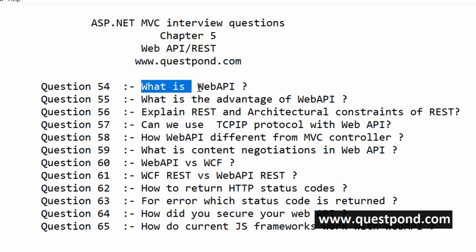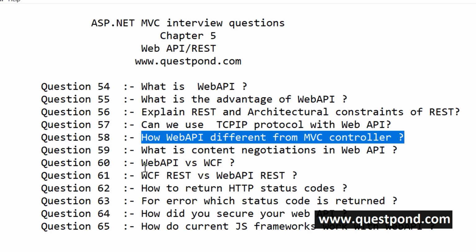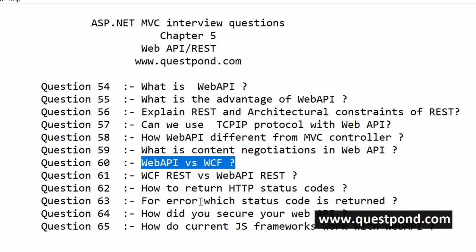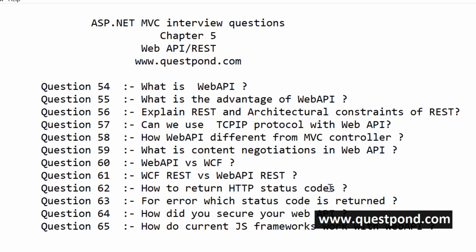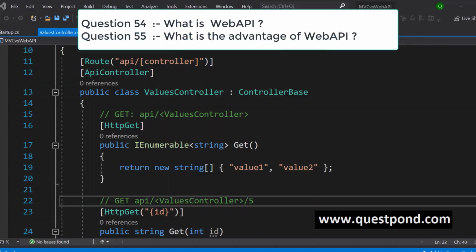So we'll first talk about what is Web API, what is the connection between Web API and REST. So REST questions are surely asked when you talk about Web API. We'll talk about Web API versus MVC, Web API versus WCF. We'll talk about how to secure your Web API and so on. So in this 30 minutes exclusively, we are focusing around Web API. So let us get started.